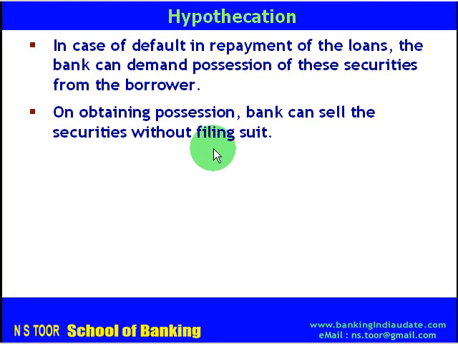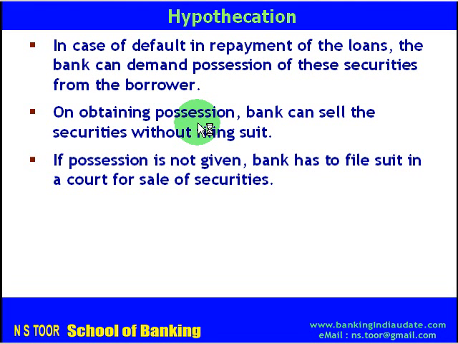So in case there is default, the bank will demand possession from the borrower, and after getting the possession, bank can sell these securities without filing suit. For some reason, if possession is not given by the borrower, in that case, bank has no other option except to file suit in a court of law for sale of securities and accordingly recover its loan.